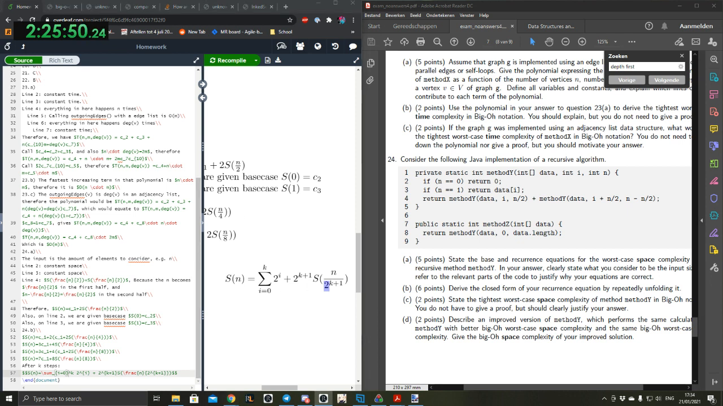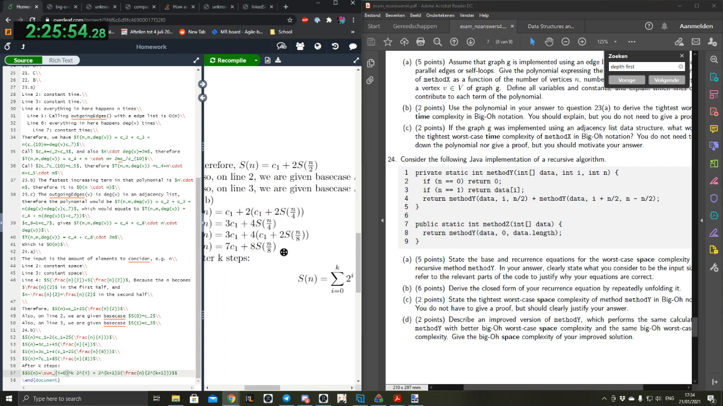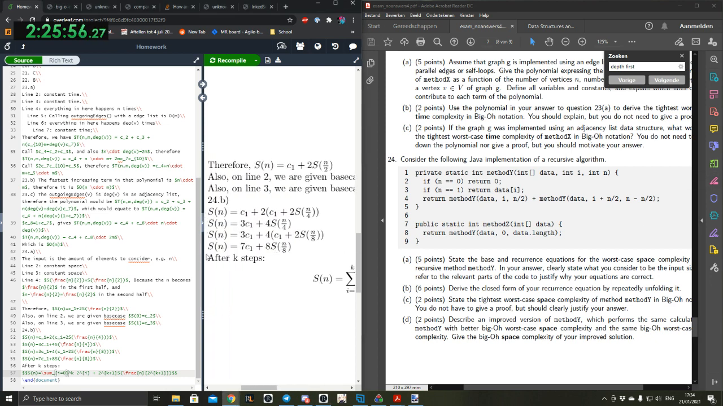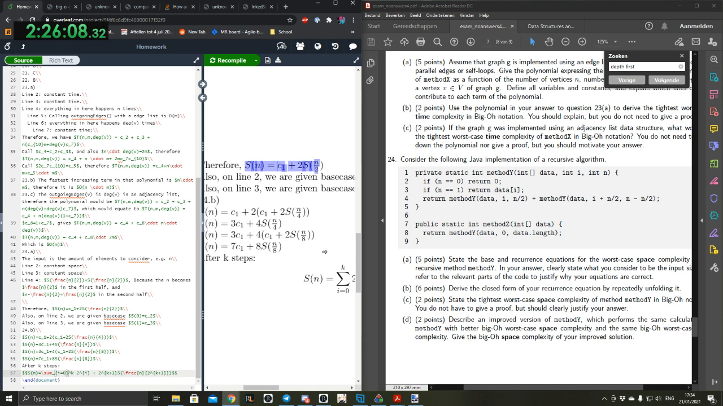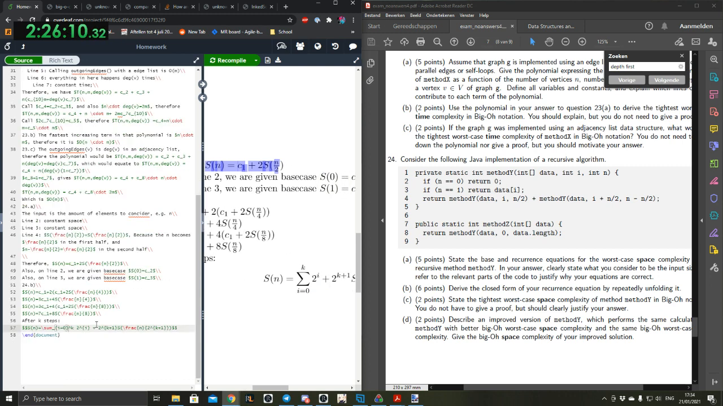Can you go a bit to the left? Yep. Shouldn't it be the sum of something something times C1? Oh yeah, it's 2 to the power i times C1. I forgot that one. Thank you.